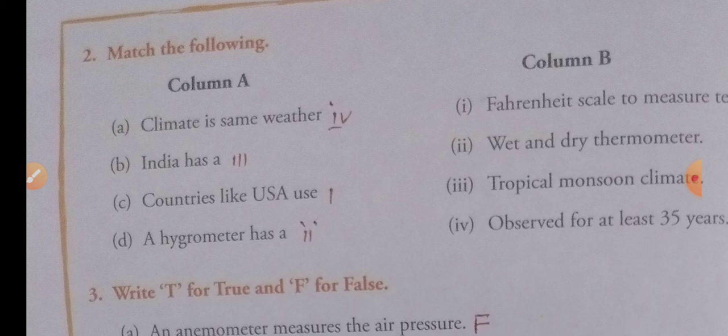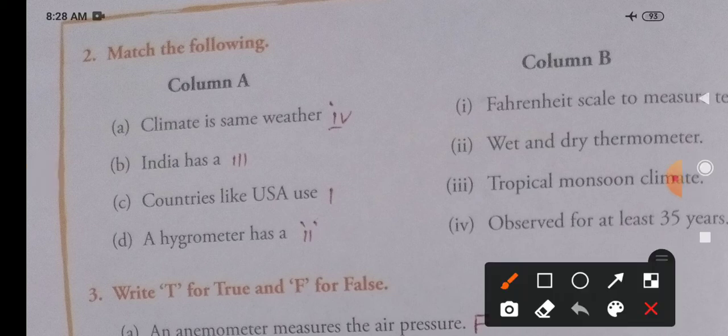Don't do like this lower class children, as they draw lines from here to there like that way. You don't draw lines in that way. Better you should try to give a hyphen and match the correct. You write the correct remaining part of that statement. Okay, so I hope all of you are understanding. So now you see, first one is given, climate is same, weather dash is given. So you can write climate is same as weather observed for at least 35 years. So this fourth answer will be the correct matching point for that one.